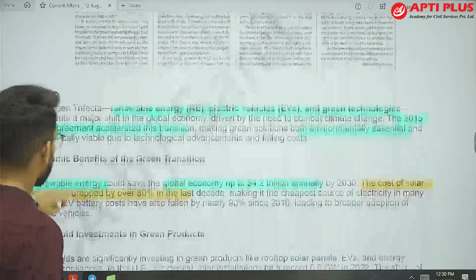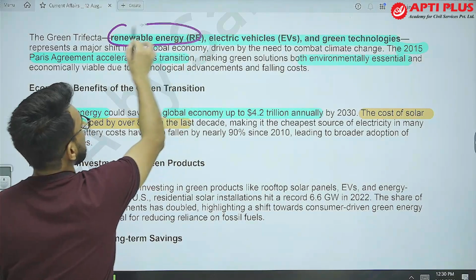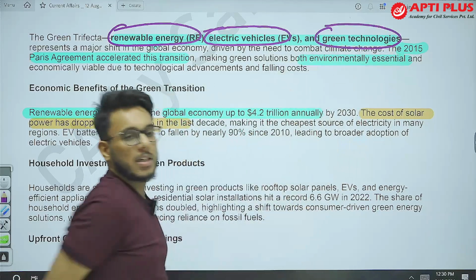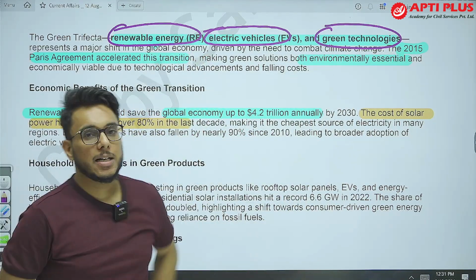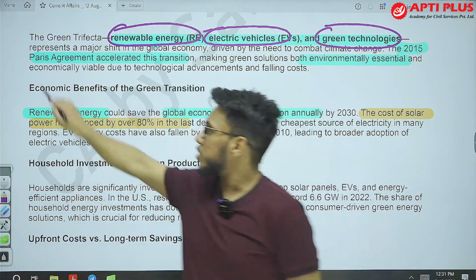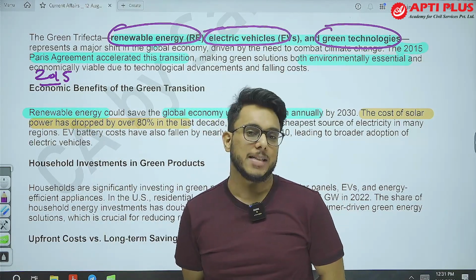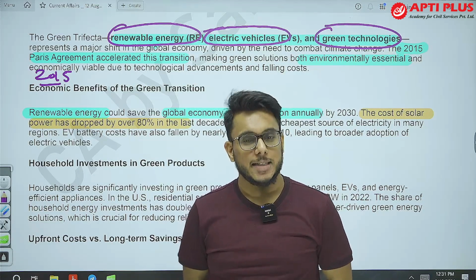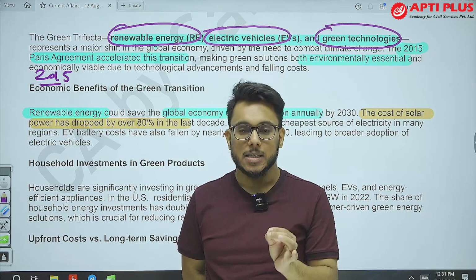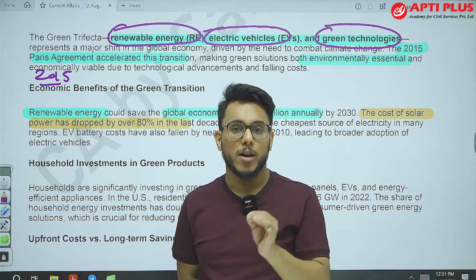Basically there is focus on renewable energy, electric vehicles and green technologies, and this particular focus has enhanced considerably post the 2015 Paris Agreement. So if you remember, post Paris Agreement 2015, it says that we should ensure that global temperature should not go above 2 degrees Celsius compared to pre-industrial level, and if possible then it should not go beyond 1.5 degrees Celsius.